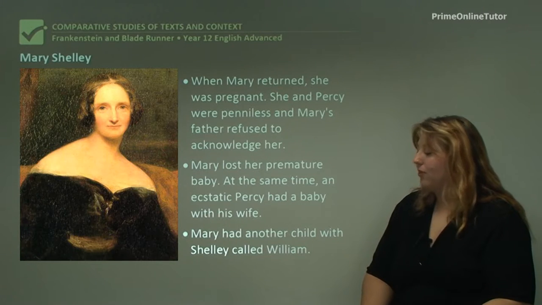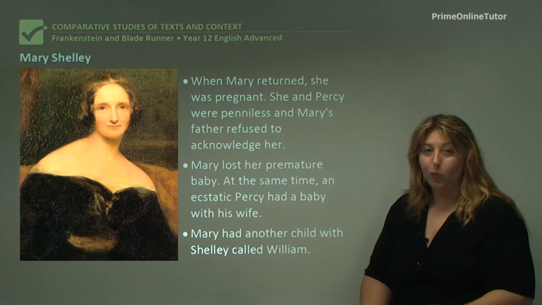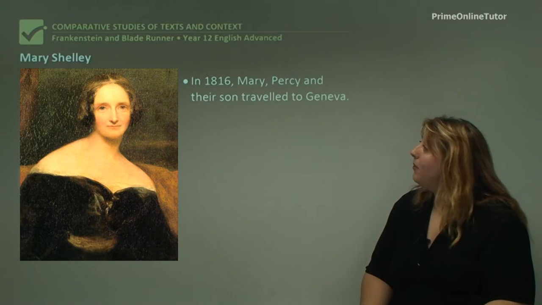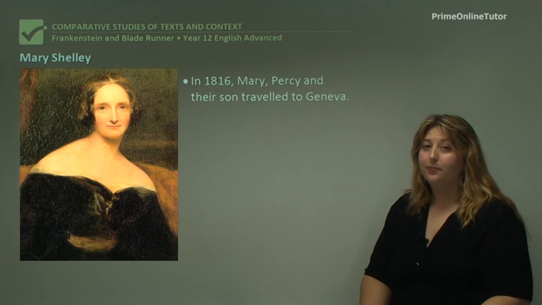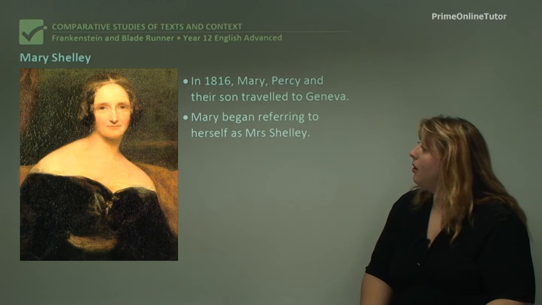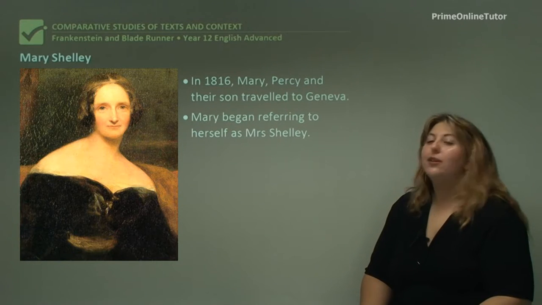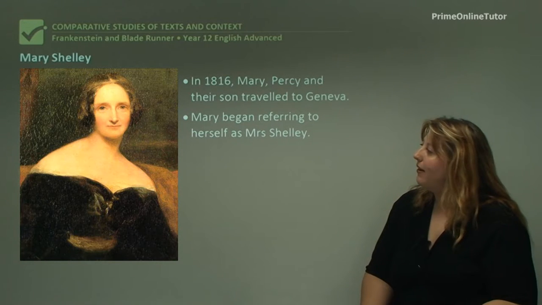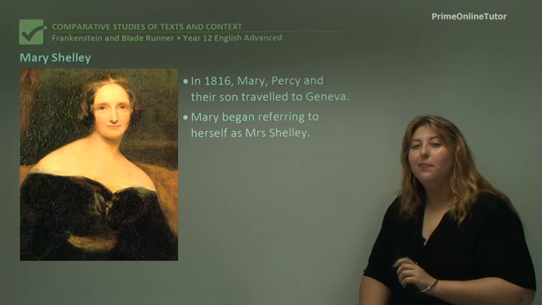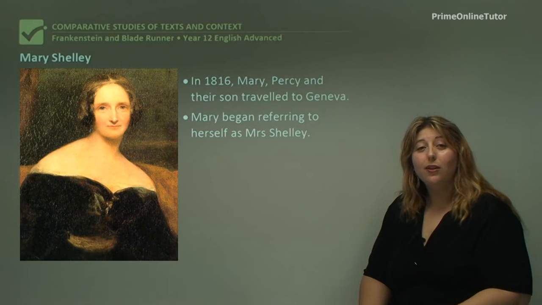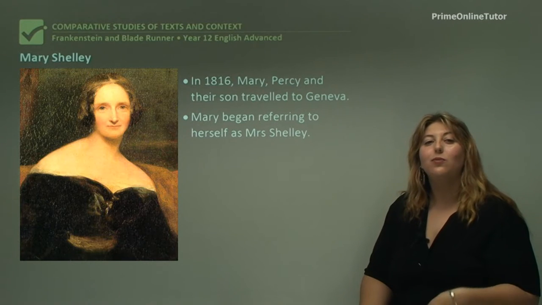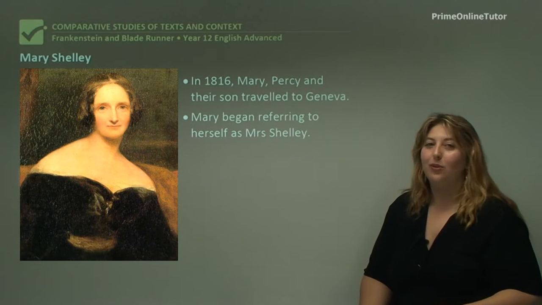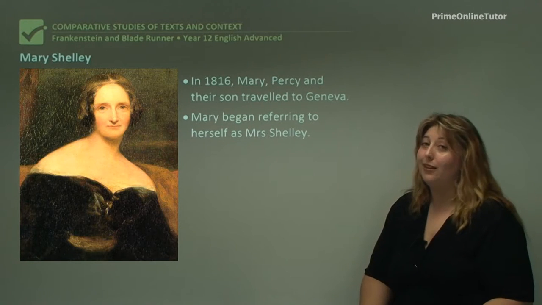Mary then had another child with Shelley that was called William. In 1816, Mary, Percy and their son travelled to Geneva. At this point, Mary began referring to herself as Mrs. Shelley, even though the two weren't really married. And at this time, again, it was a very conservative time, but a lot of the romantics believed more in a free-spirited, free love approach, which wasn't necessarily taken on board by other people, so that caused conflict as well.